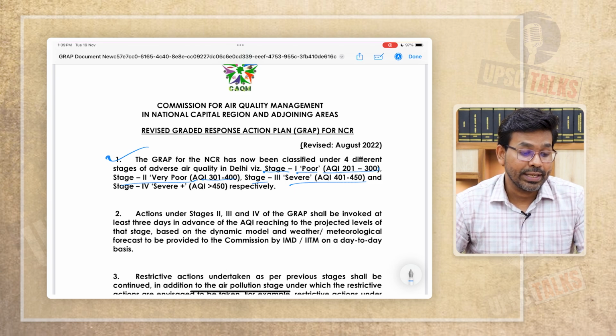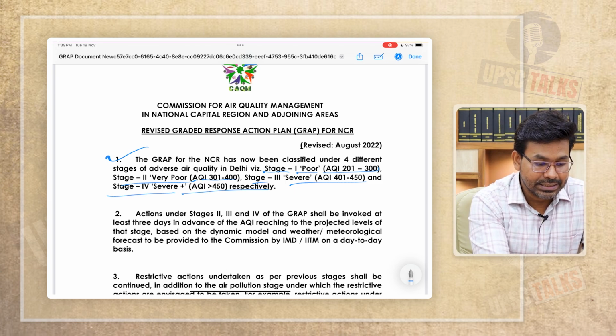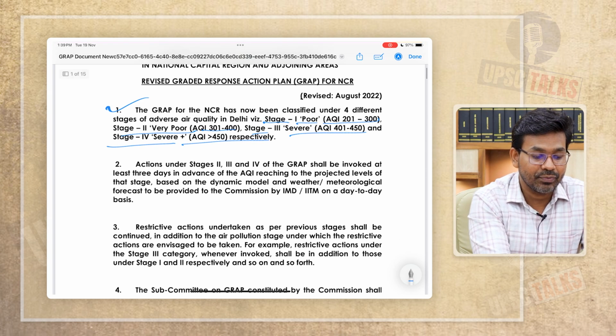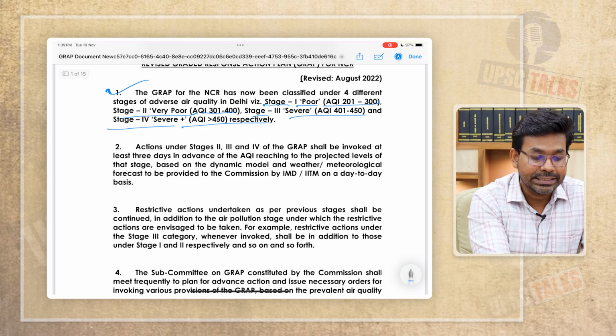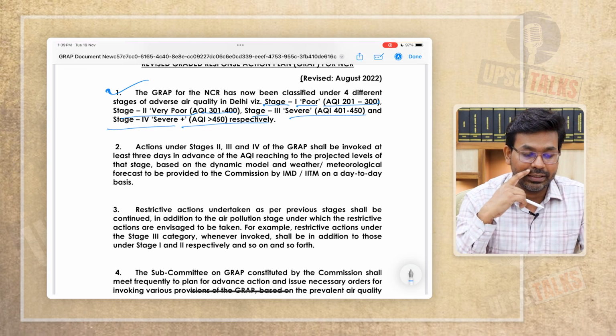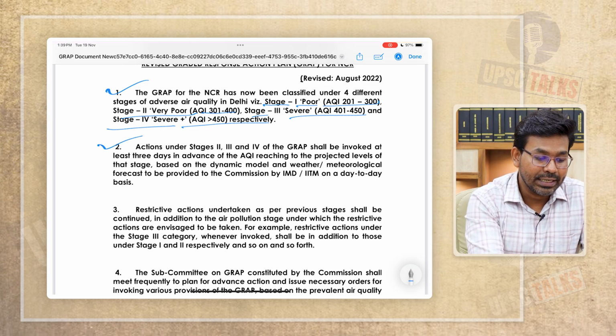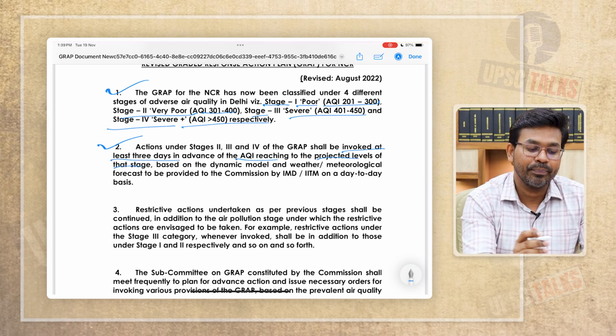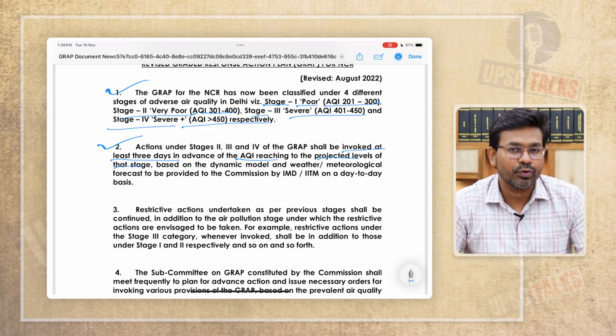Various actions have been recommended, and they have mentioned that the Graded Response Action Plan shall be invoked at least 3 days in advance of the air quality reaching the projected levels of that stage, provided that forecasts are given by the India Meteorological Department or IITM, the Indian Institute of Tropical Meteorology.